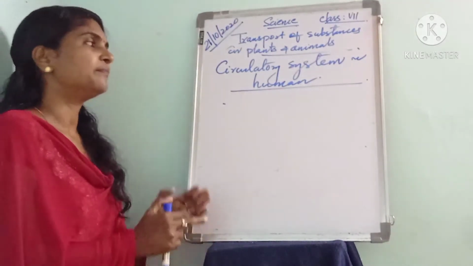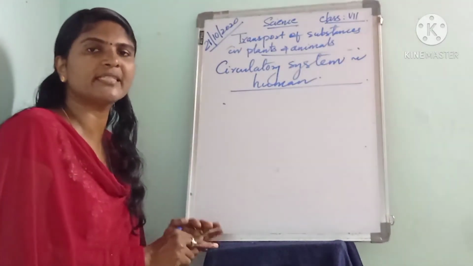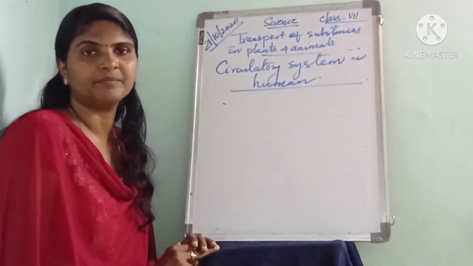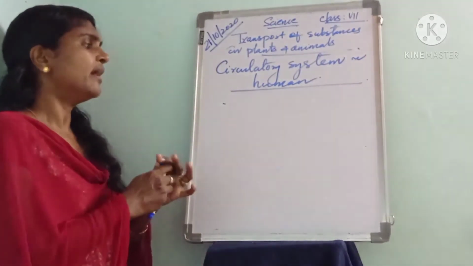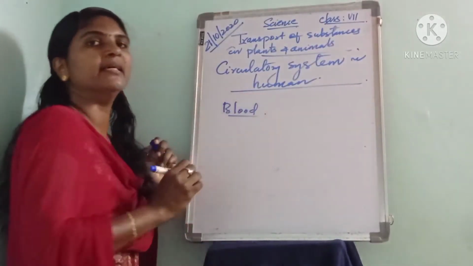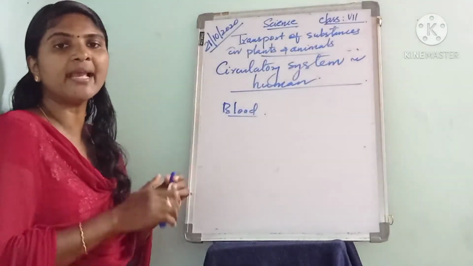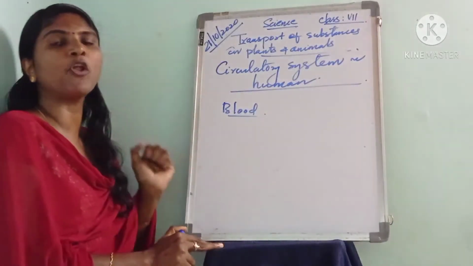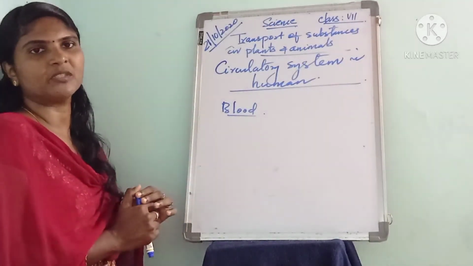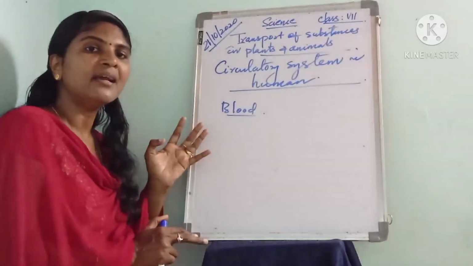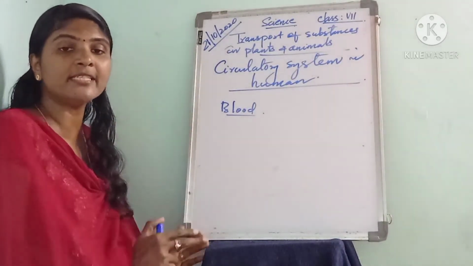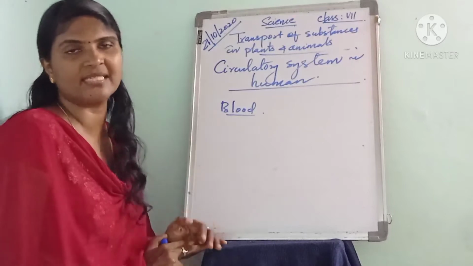And you know the circulatory system includes blood vessels and heart. Okay, you know about blood. Actually, it is a red colored fluid. Blood is a red colored fluid that flows in the entire body through blood vessels.